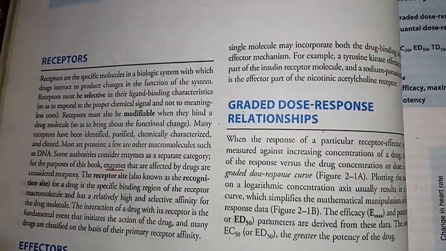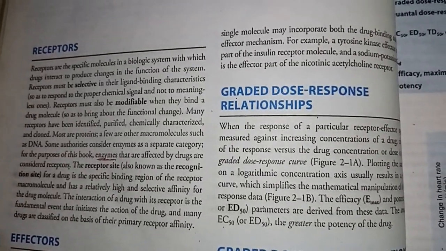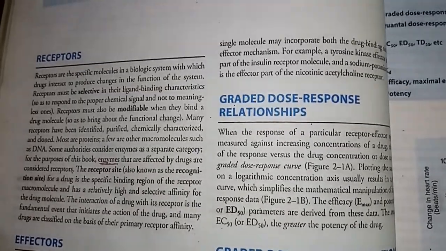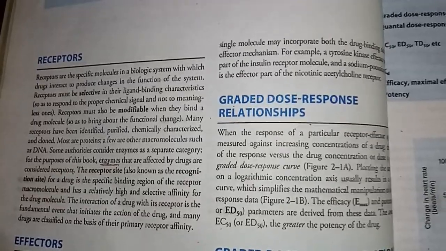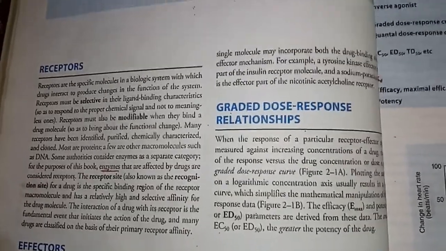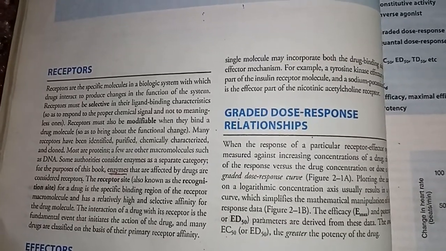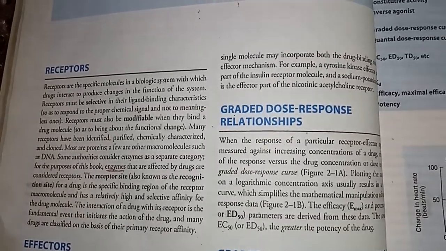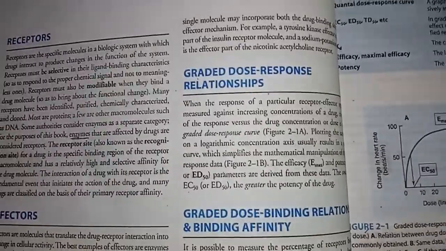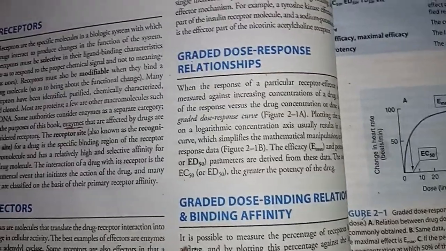So in short, from now onwards, guys, don't be confused. Enzymes are also receptors. Whatever the drug is interacting with in the body, that thing is called a receptor for the drug, whatever that is. A receptor is a molecule in the body, whether it is an enzyme or not. Summing up our discussion again, all the substances and molecules in the body with which the drug is interacting are called receptors, including enzymes. And regarding the drugs, I told you that they have a simple definition, simple examples and size. So I hope you got the entire discussion.